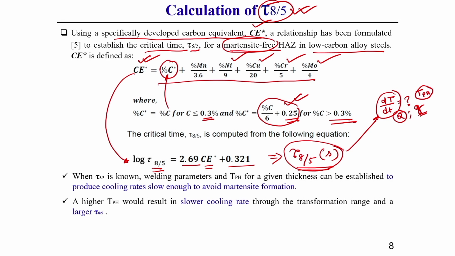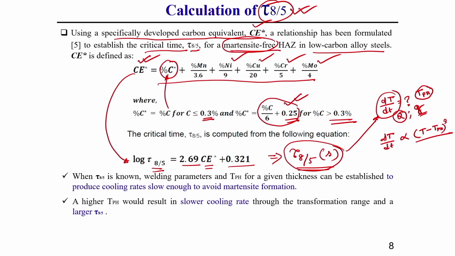So, here another thing you should keep in mind, generally a higher TPA, you know, if your TPA is higher, generally we know your cooling rate decreases, correct. So, that is why cooling rate is decreased, that means it takes high time to cool from 800 degree centigrade to 500 degree centigrade. That is why, because we know dT by dt, I have already shown you for thin plate, is proportional to T minus T preheating temperature to the power q.